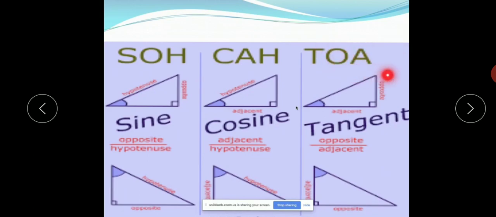TOA means in a right angle triangle, tangent is equal to opposite side upon adjacent side. In this triangle, you can see for this angle, the opposite side is this side and the adjacent side is this. And for this angle, this is the opposite side and the adjacent side will be this.